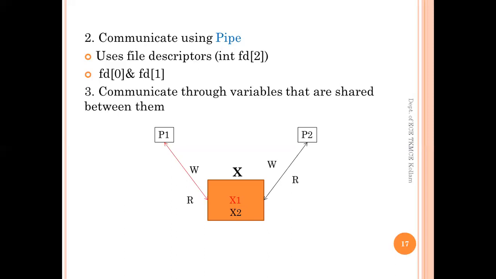While P2, after its execution, can store the result in X2, which can also be read by P1. But the problem here is we have to create some variable exclusively which is to be shared between the two processes. There are some challenges in this method that we will discuss later.